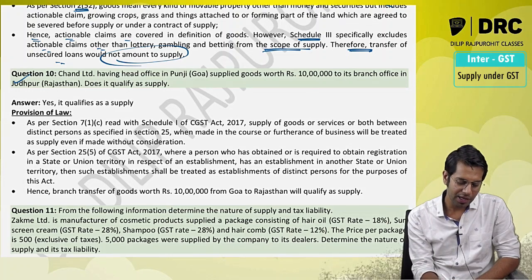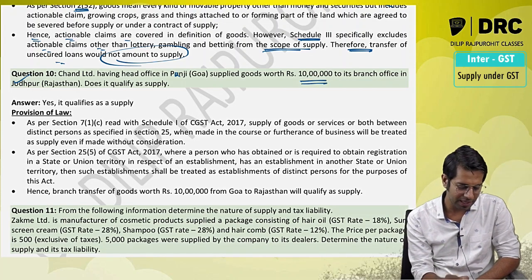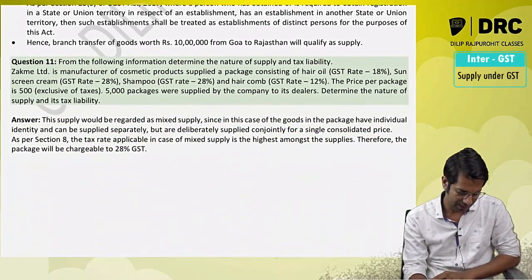Chanda Limited, having head office in Panji, Goa, supplied goods worth rupees 10 lakhs to its branch in Rajasthan. Okay, this is anyways discussed. Is it a supply? Yes, it is supply.